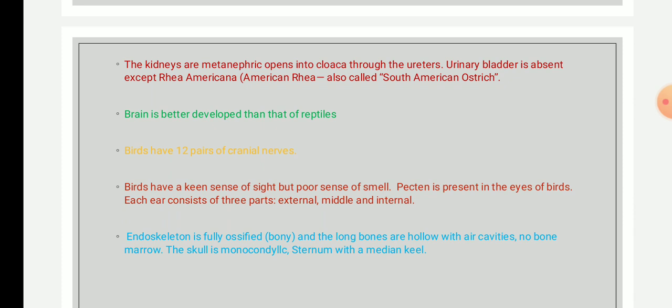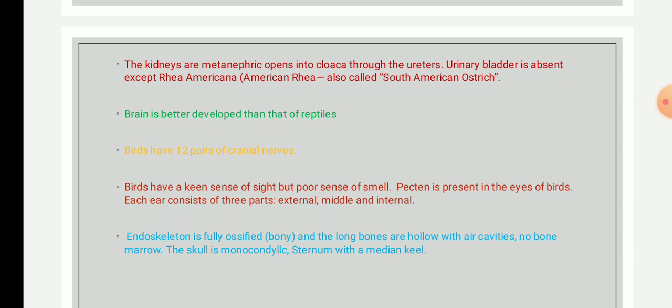As this is about the visual sense and smell, the next sense is the ear, the audio. Ear openings are present, and each ear consists of three parts: the external, middle, and internal. Okay? And that is also a sharp one.